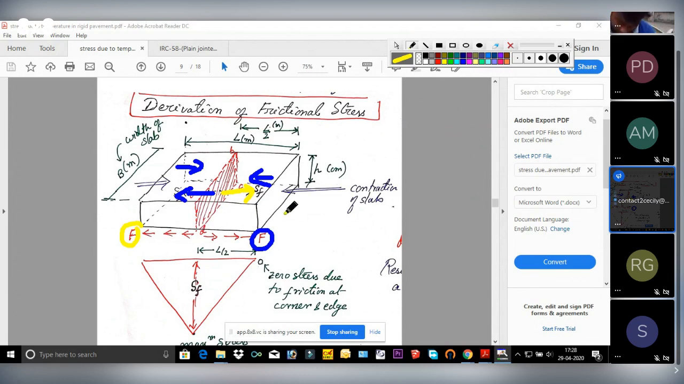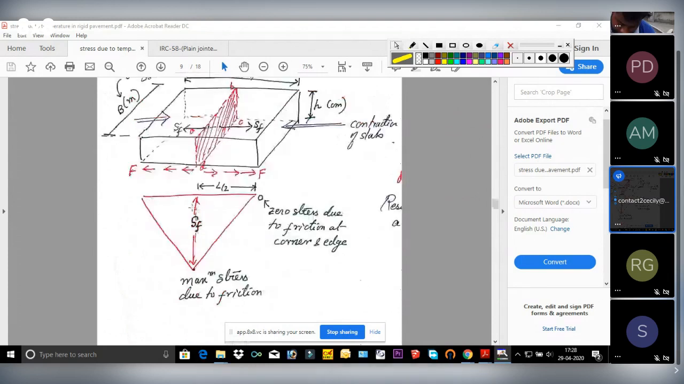Why maximum? See, this is the stress distribution graph. This one at the corner. At the corner, what happens? This slab is free to move. So here the frictional stress will be less. It is free to move. There is no friction. If there is no friction, that means there will be no resisting stress also in order to resist that force. So here SF is 0.